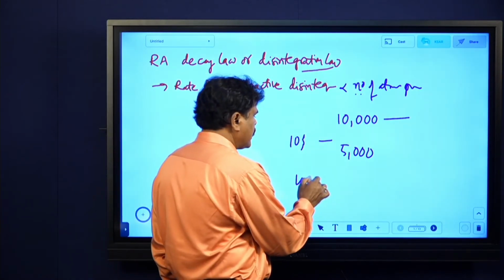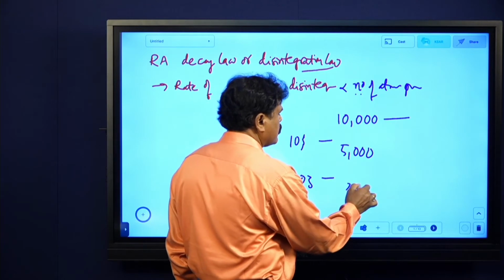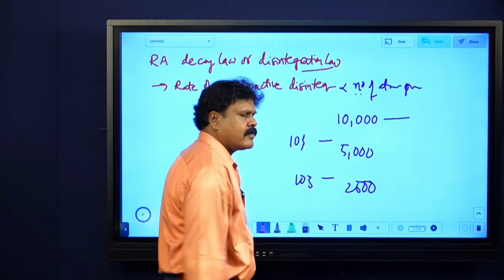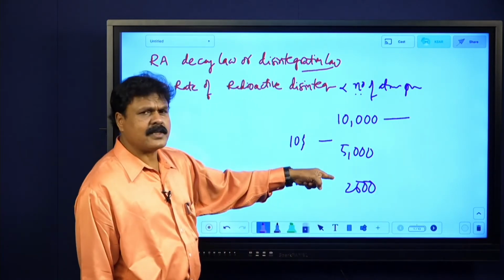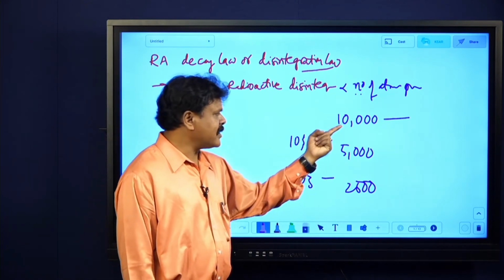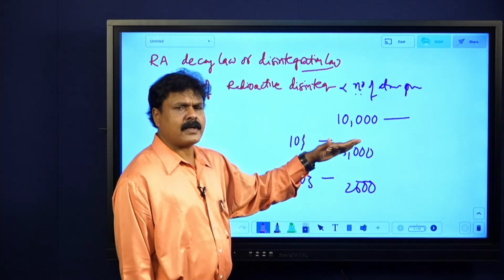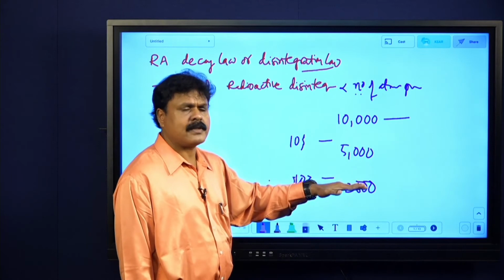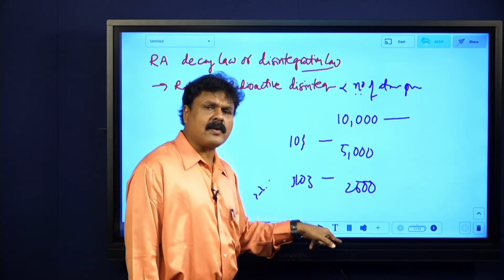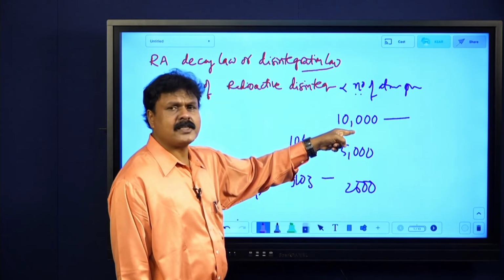In the next 10 seconds, it will become 2,500, half of it. The rate has not been decreased. The rate here is proportional to 10,000, half of it, 5,000; half of it, 2,500; further, it is half of it. It is not proportional to the initial number.